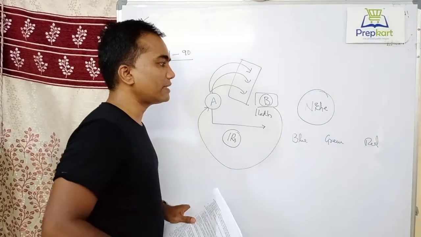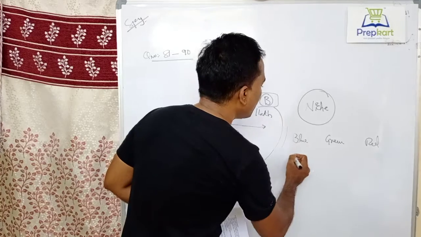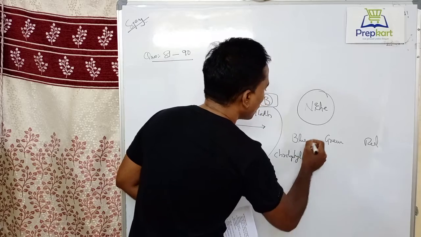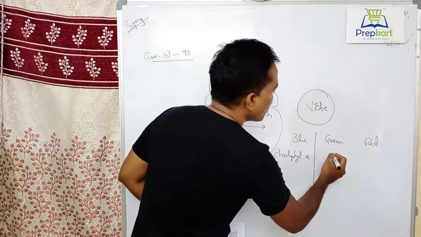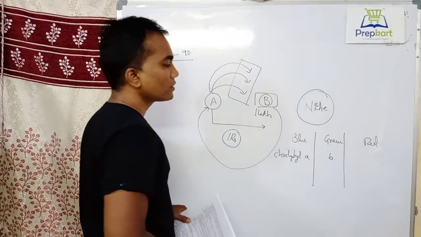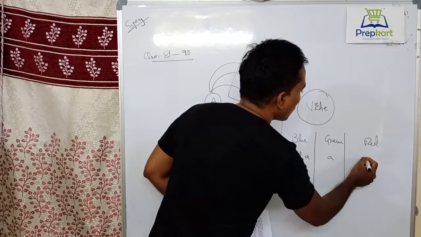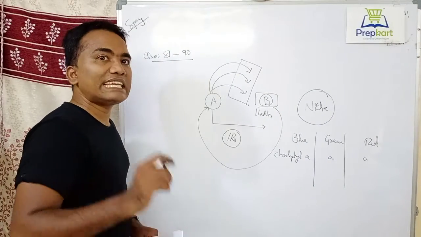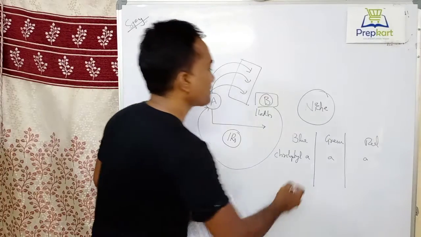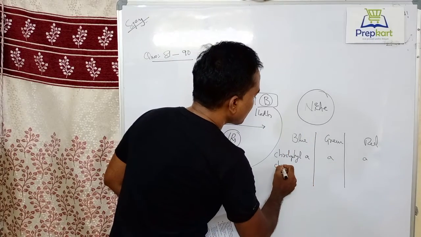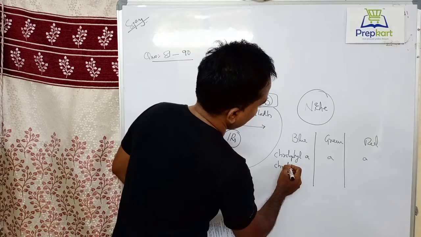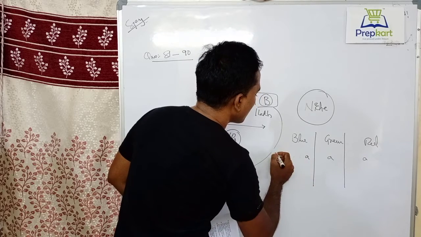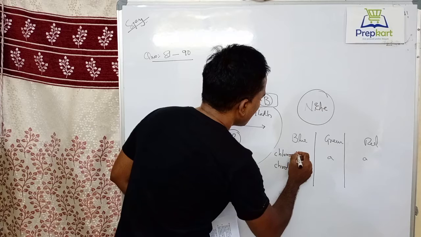Now, the common thing in all three types of algae is chlorophyll A. Chlorophyll A, chlorophyll A, chlorophyll A in blue, green and red algae. The difference is blue algae contains chlorophyll.